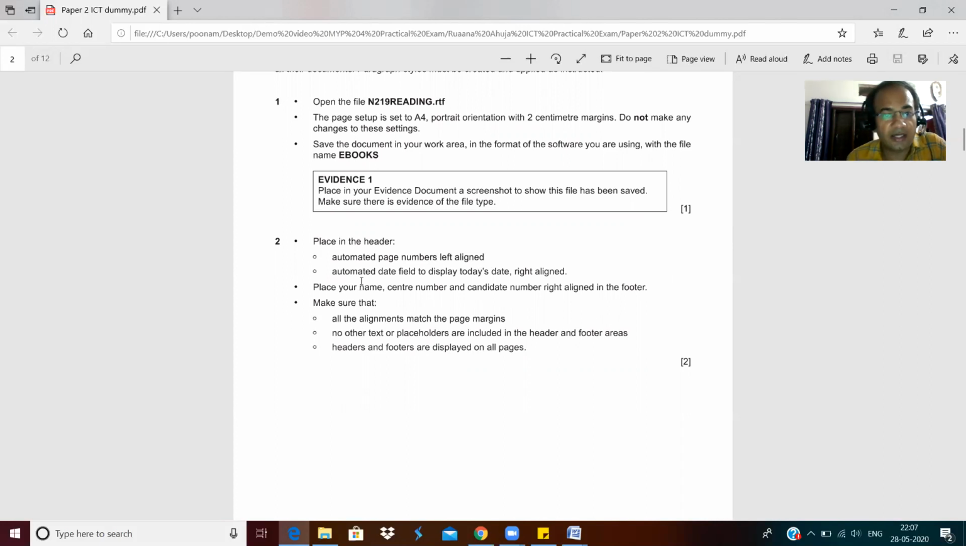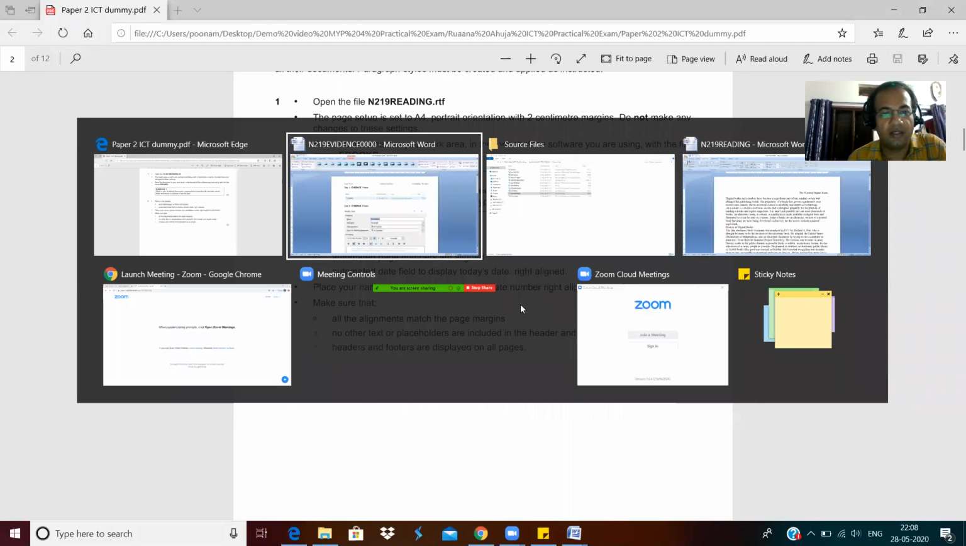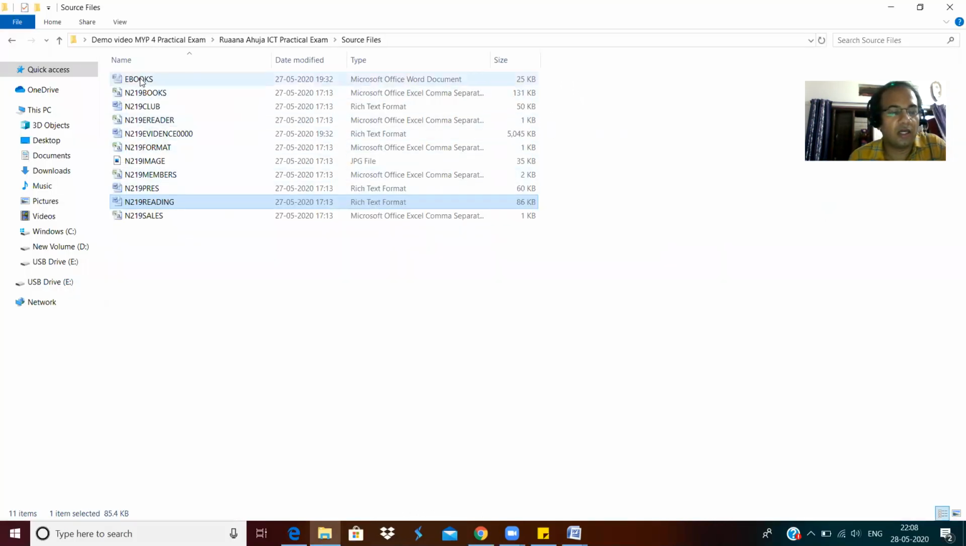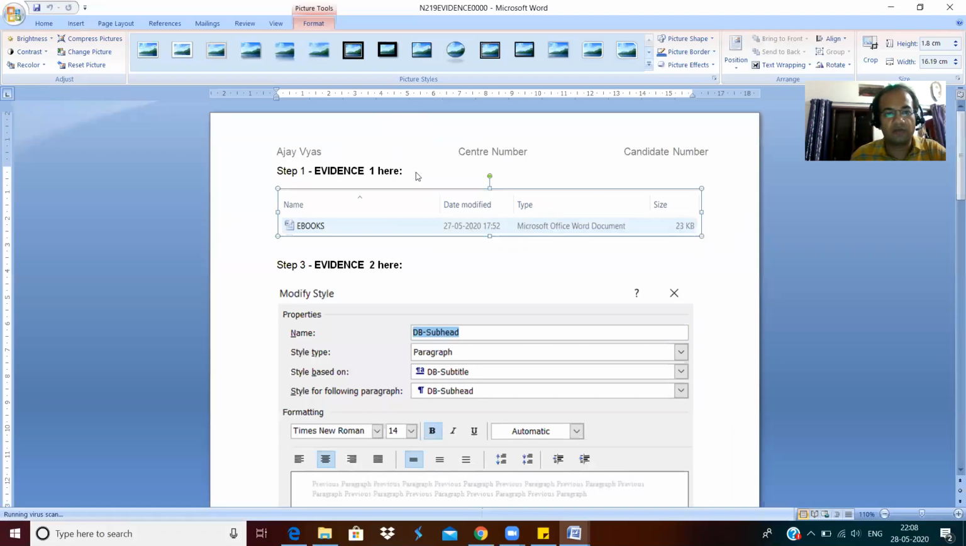Then second is, place in the header automated page numbers left aligned, and an automated date field to display today's date right aligned. These things we have already done in the class, how you will do this. And so now I'm opening this ebooks which I have saved.